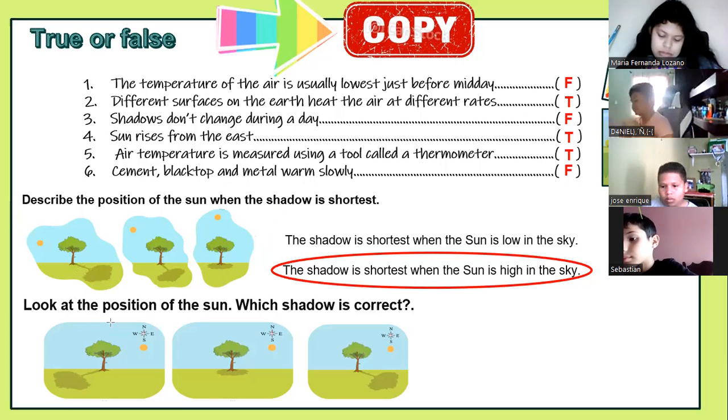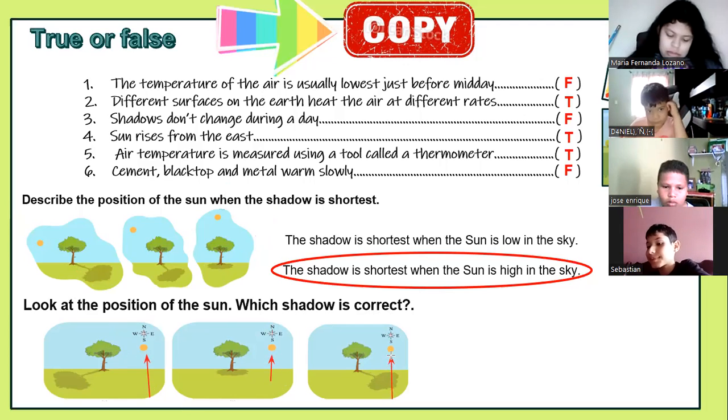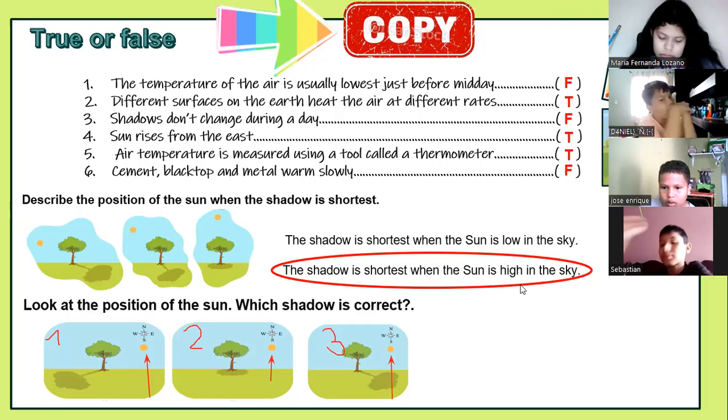Now, next one. Look at the positions of the sun. Which shadow is correct? The sun is here. The sun is in the same position in the three pictures. So what is the correct shadow? The one, the two, or the three? Okay.